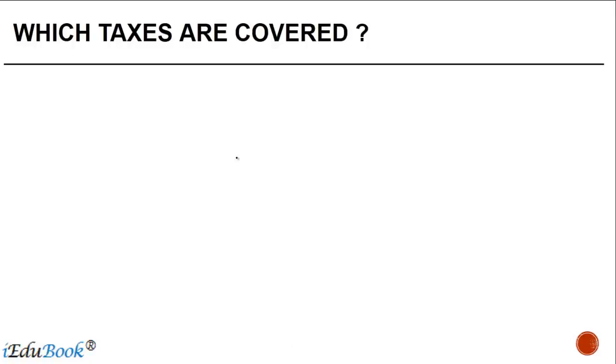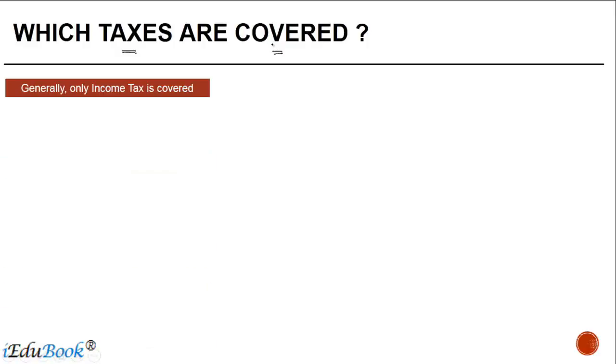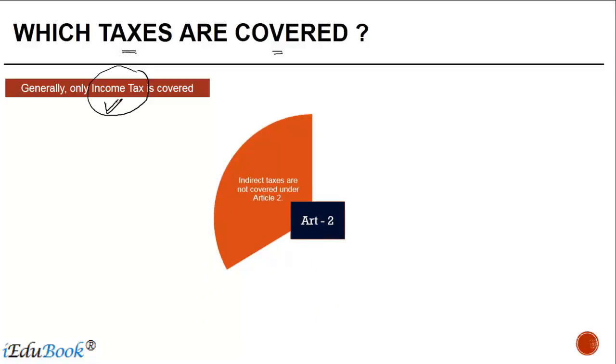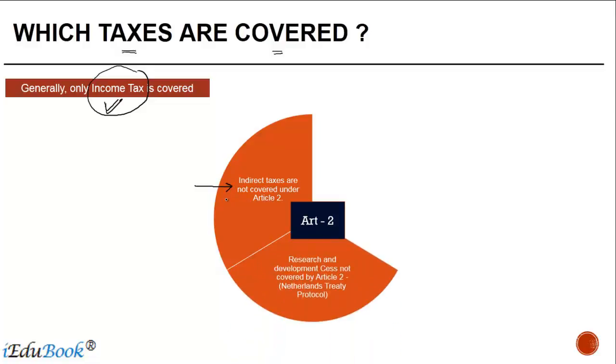That brings us to our next question as to which taxes are then covered under Article 2. As a general rule, it is only income tax which is covered as a part of Article 2 in DTAAs or treaties as you may call them, right? But there are certain other points that one needs to note. The first is that indirect taxes like VAT, sales tax, service tax are generally not covered under Article 2.